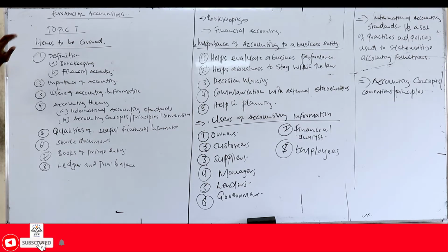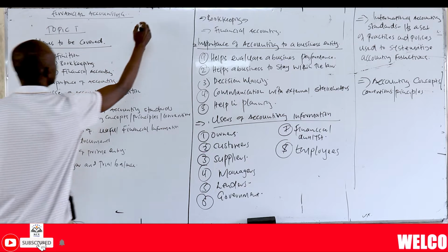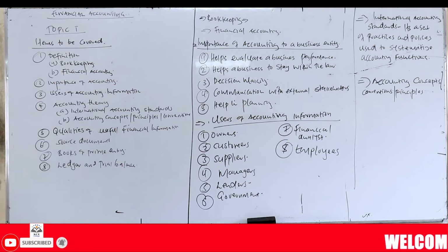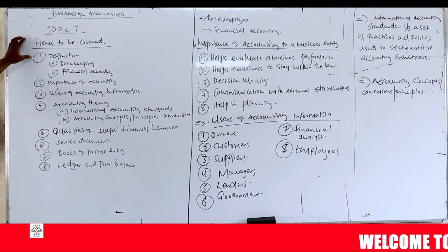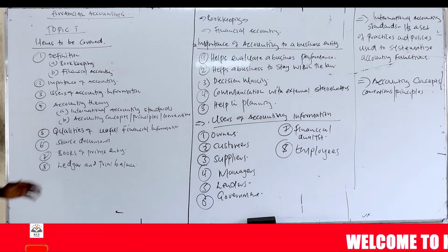We're going to cover today financial accounting. It's a unit that is undertaken by CPA students, ATD1 and ATD2. So we're going to start with our topic number one. In topic number one, these are the items that we expect to cover in this topic.